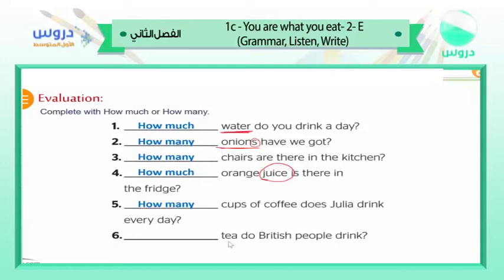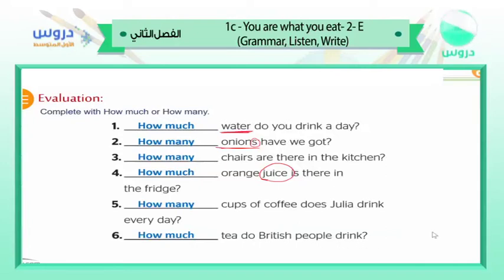Number 6, the last one. Tea do British people drink? Tea. Can we count the tea? It's liquid, just like milk, just like water, just like lemonade, just like juice. So we have to say how much tea do British people drink?